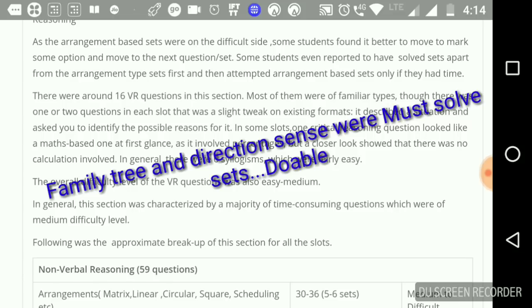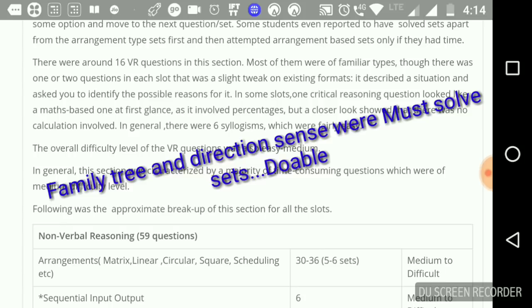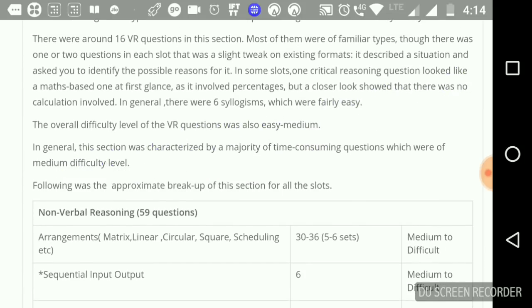In some slots, one critical reasoning question looked like maths based at first glance, involved percentages and all. There were a few experiments done in this section for sure. So the overall difficulty of the VR questions was also easy to medium.